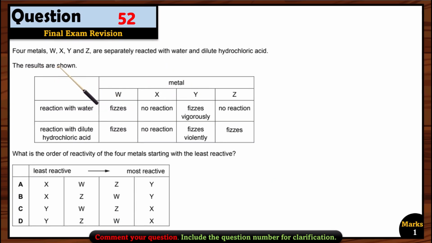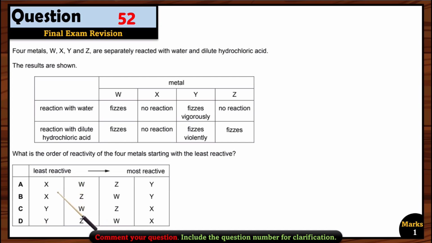Let's see question 52. Four metals W, X, Y, and Z are separately reacted with water and dilute hydrochloric acid. The results are shown. What is the order of reactivity of the four metals starting with the least reactive? Okay, so now we have to see which one is the least reactive one here. If you see, there is no reaction of X with water and also with dilute hydrochloric acid. It means that this one is the least reactive one. So A or B option can be right.